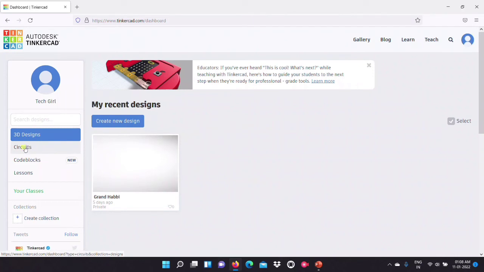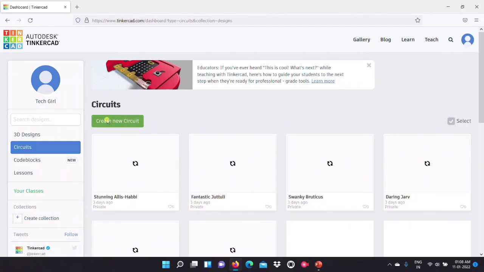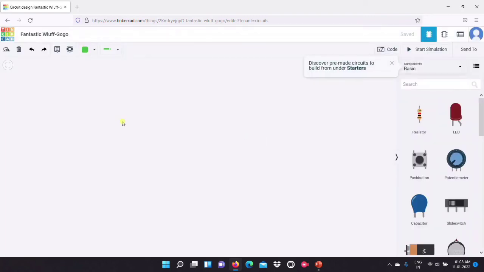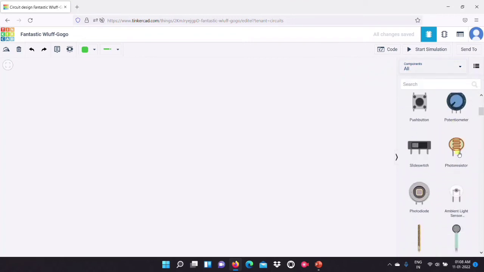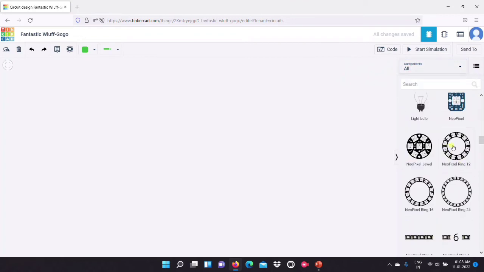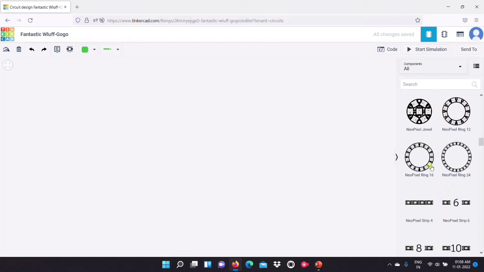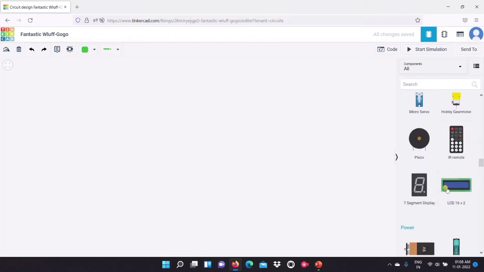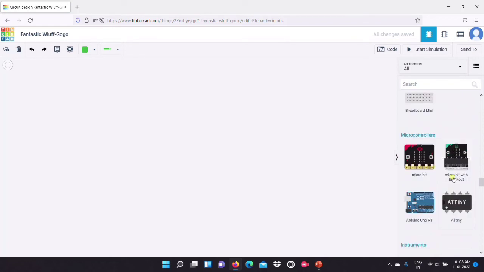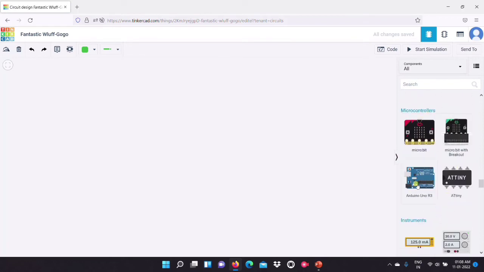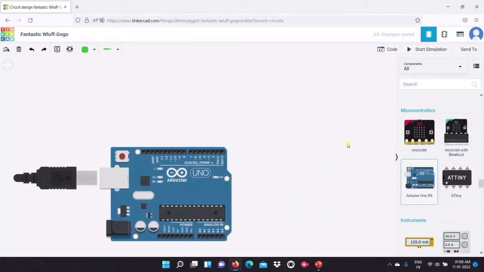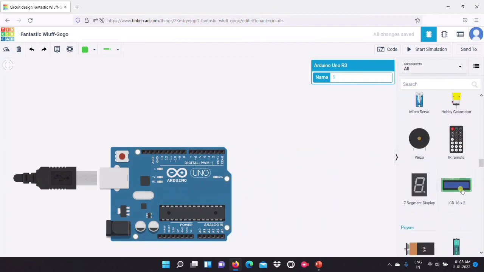What we're going to do is deal with circuits. We will click Circuits and then create a new circuit. Okay, so what we will do is check for an Arduino board. You can see all these boards here, NeoPixel Jewel. These are the breadboards, and here come the microcontrollers. This is our Uno R3 board. Wow, I love this board.